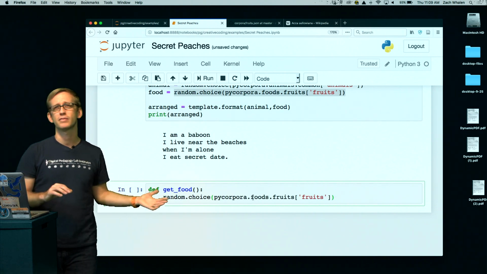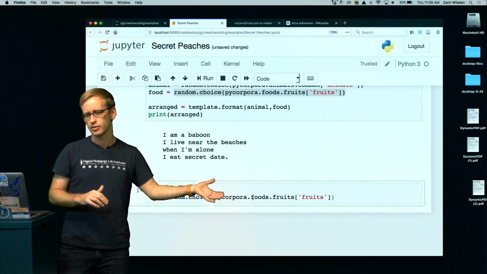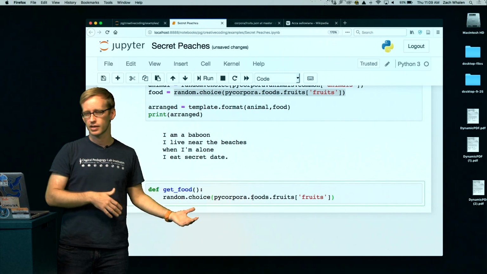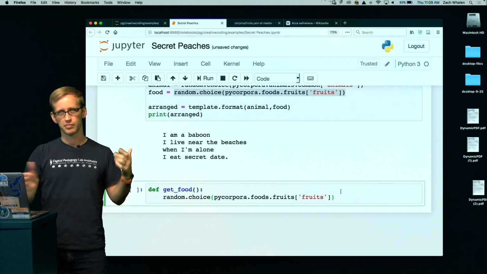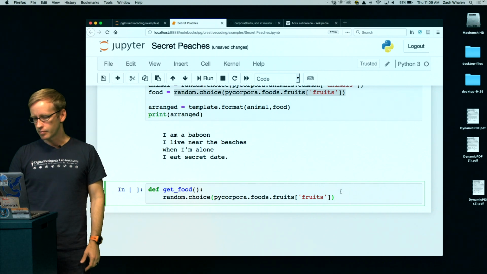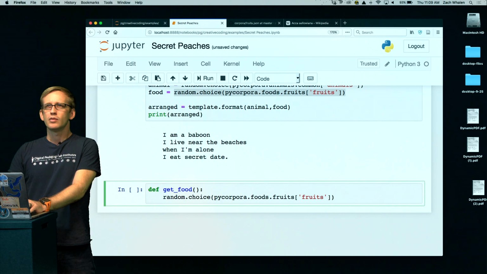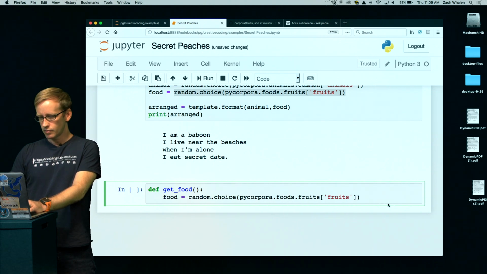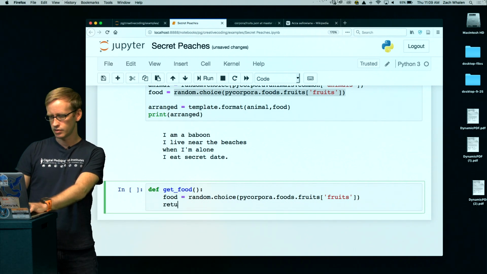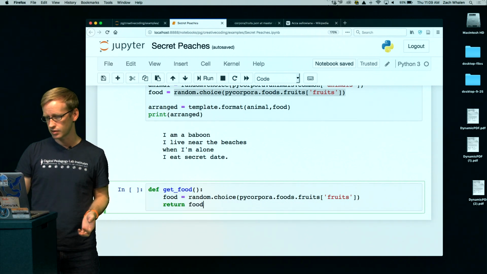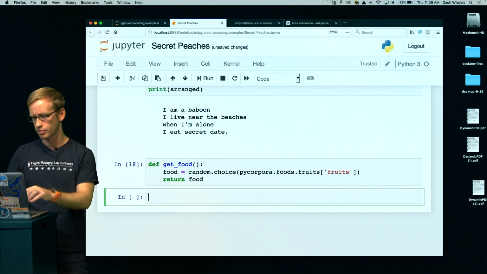Now, if I wanted to make this get different kinds of food, I could add different kinds of things and maybe have the function take different arguments to get different kinds of foods and return them in certain ways. We'll get to that later maybe, but for now we're just dealing with fruits as the only kind of food. So we kind of do the same thing we did before. We're going to define this local variable called food inside of this function, and we're going to just return food. So far, really just doing the same thing we did before, but doing it inside of this function instead of up inside of the main part of the program.